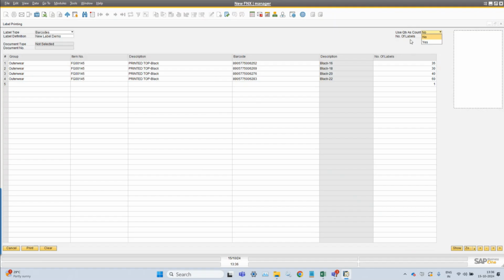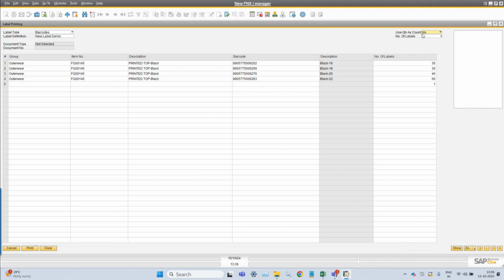For that, that is why use quantity count as no will be in place. How you can use this, I'll explain in the document, when you are printing the labels based upon the quantity on the document. So you can print this up.